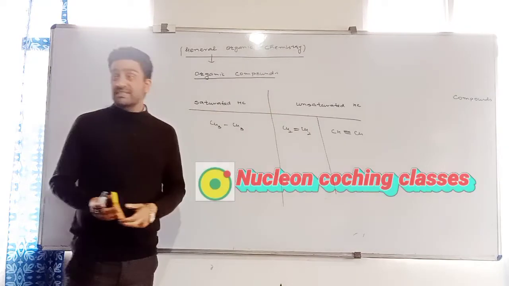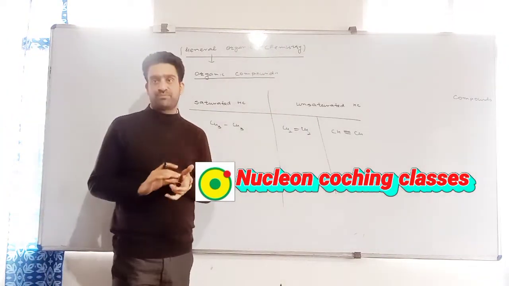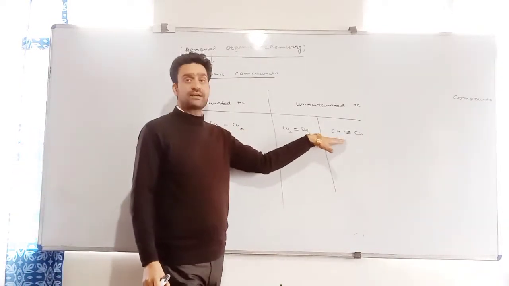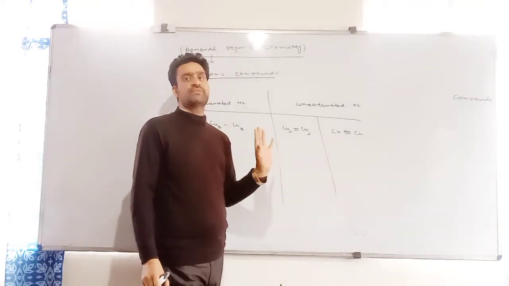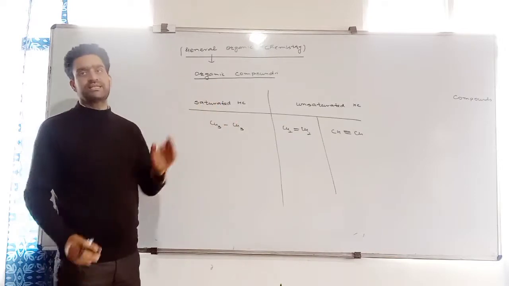For example, what is a derivative? A derivative is a compound which can be derived from a given compound. Suppose here I have an alkane, this is an alkene, and this is an alkyne. Any compound which can be derived from this compound is its derivative. There are infinite derivatives of both alkenes as well as alkynes.